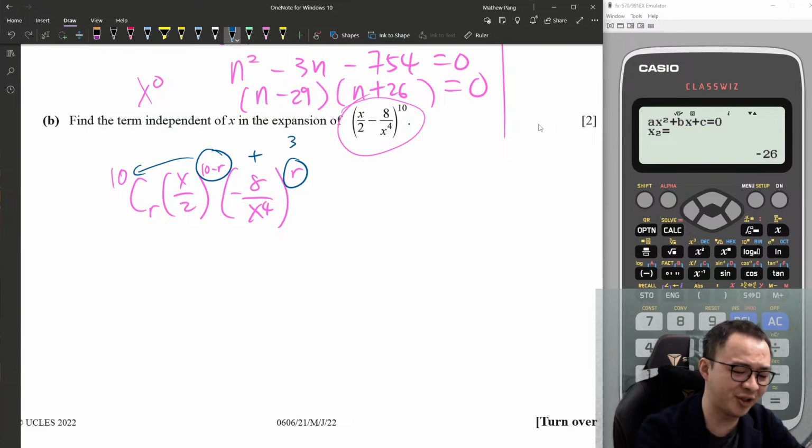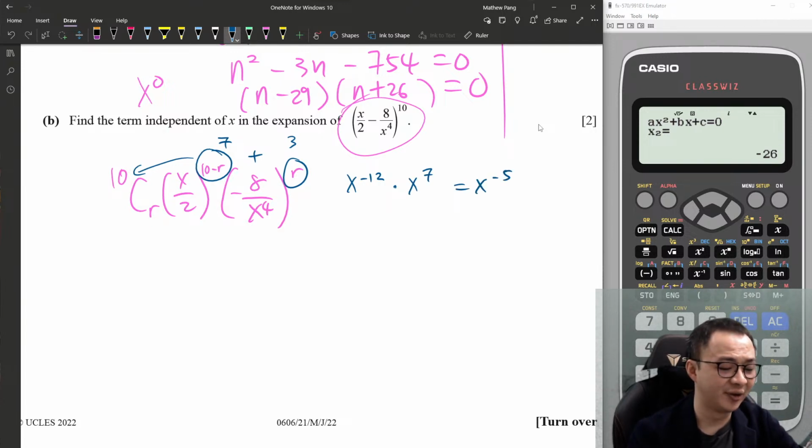You can try 3 and 7, for example. If x to the power of 4 to the power of 3, you get x to the power of negative 12, right? Then here you get x to the power of 7. So multiplying, you still get x to the power of negative 5, which is not 0. So when you do that one, you won't try this, so you might try 2 and 8. Then you can get 0. Because both numbers added together must equal 10.